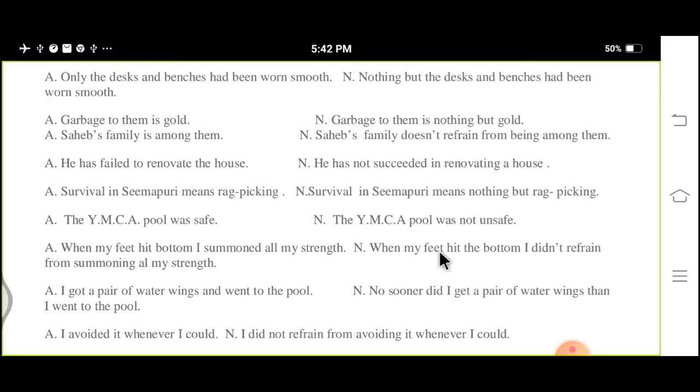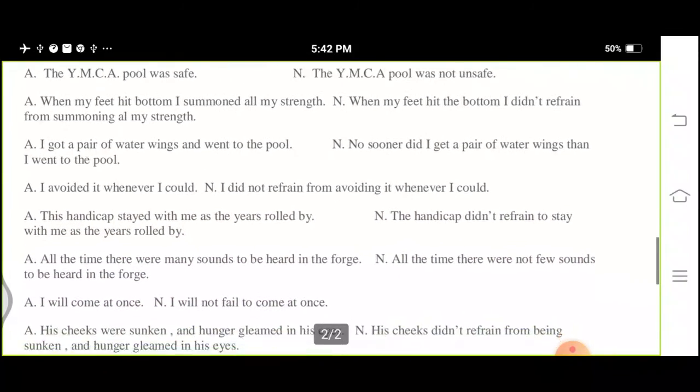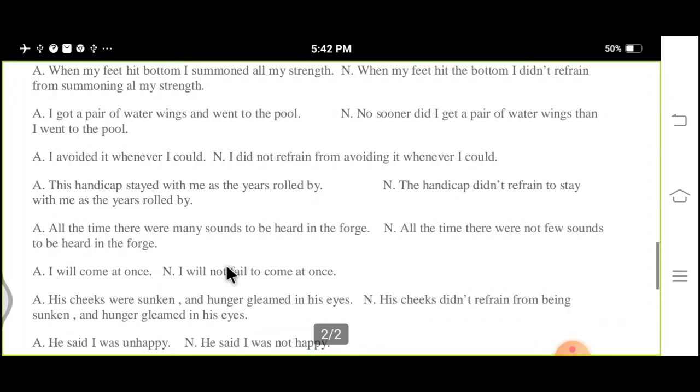When my feet hit the bottom, I didn't refrain from summoning all my strength. You can take a screenshot of this for your further board examination preparation.